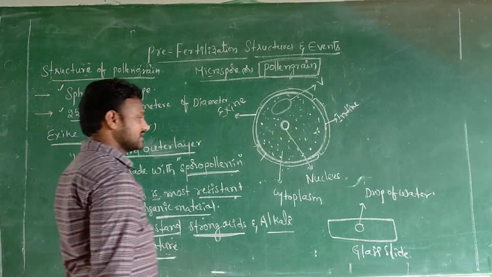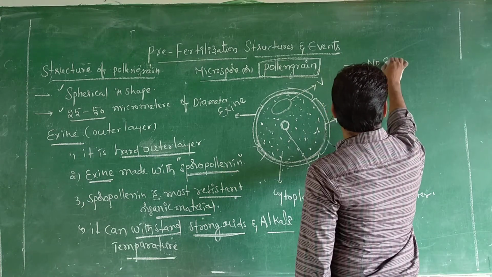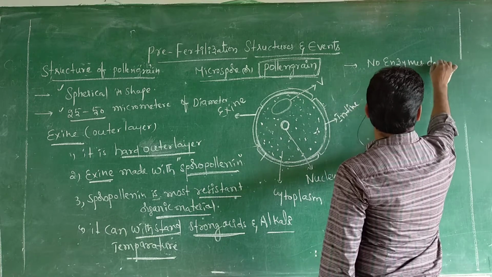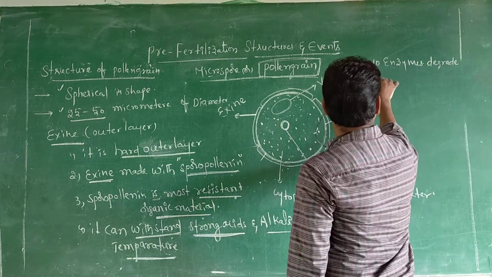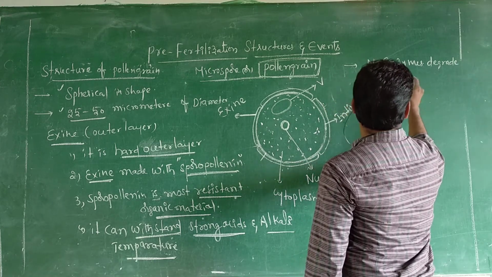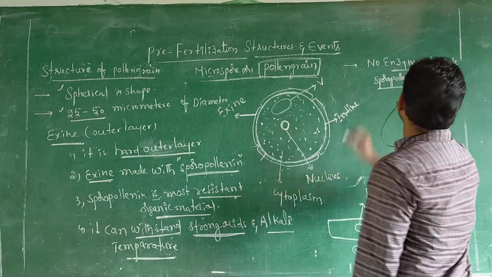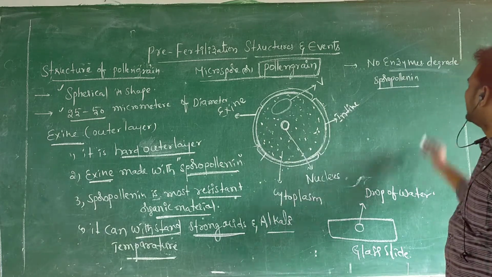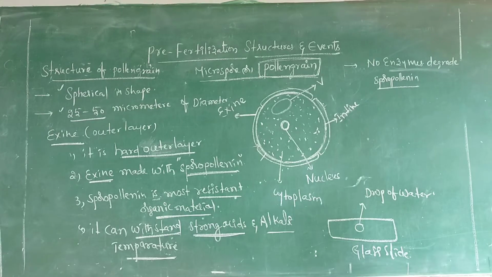And the other one is, no enzyme can degrade sporopollenin. No enzyme degrades it. Which one, sir? Sporopollenin.